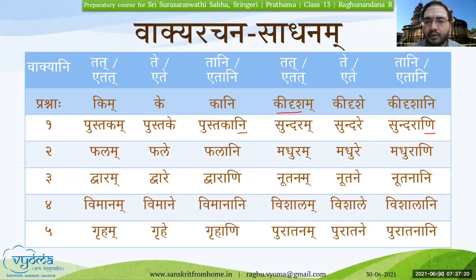So remember, etani ends with na and madhurani ends with na. Let us focus on that and pronounce it correctly, and not interchange na and ni in different places. Like phalani, it is wrong. Phalani is correct, and madhurani is wrong. It should be madhurani. In this way we'll have to tell the words correctly. So we'll go to the next two students, and let us see.